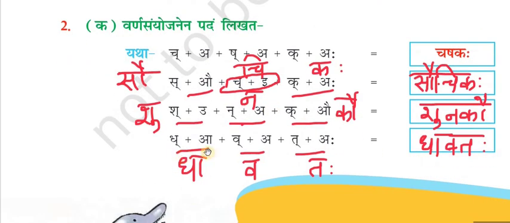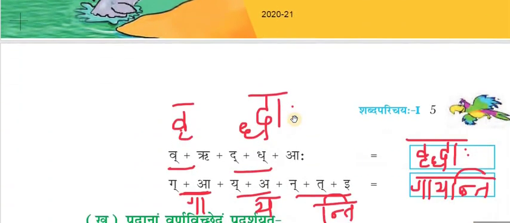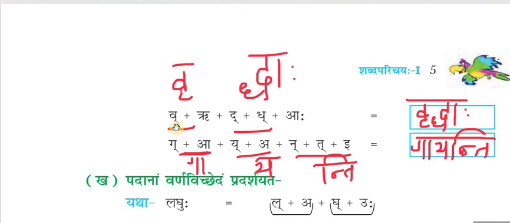Next, idh plus a, dha. Iv plus a, va. Ith plus aha, taha. So, dhavataha. Next is iv plus ru plus idh plus aha. So, iv plus ru is vru, idh plus aha is dhaha. So, vridhaha. Next is ig plus a, ga. Ye plus a, ya. In plus it plus ye, inti. So, gayanti.